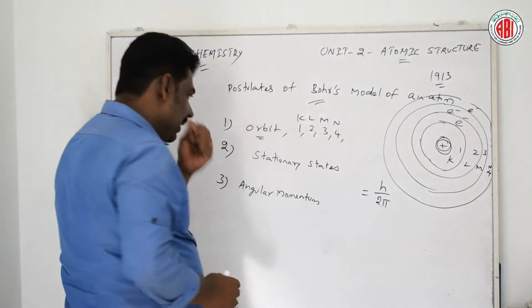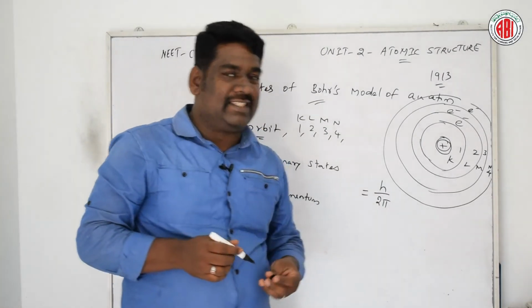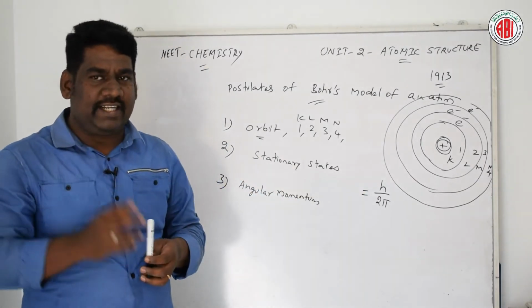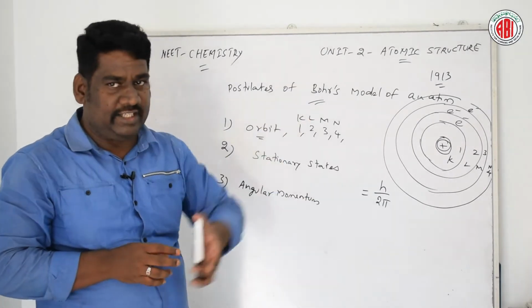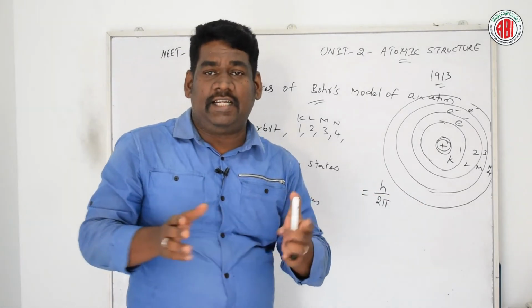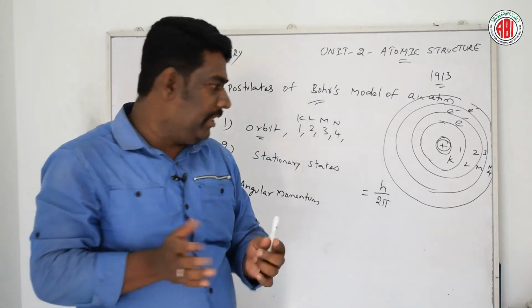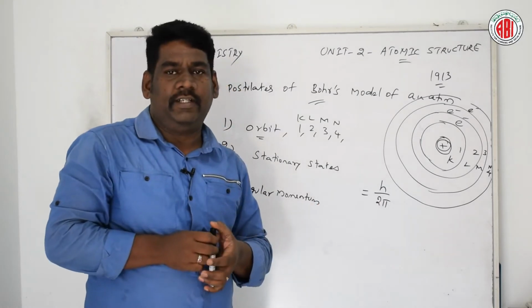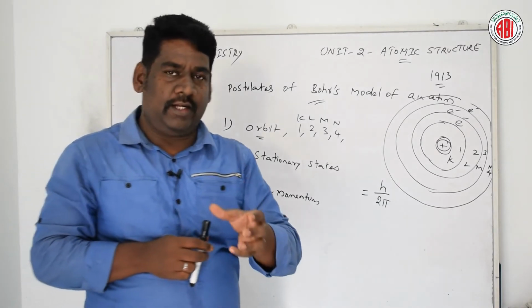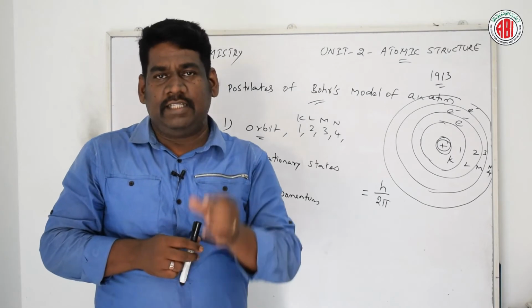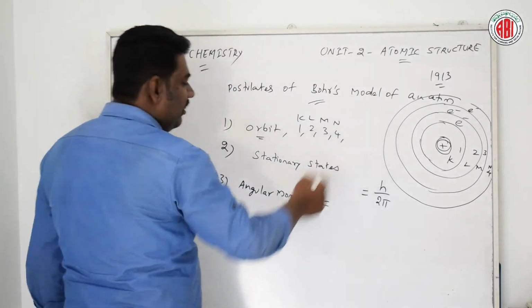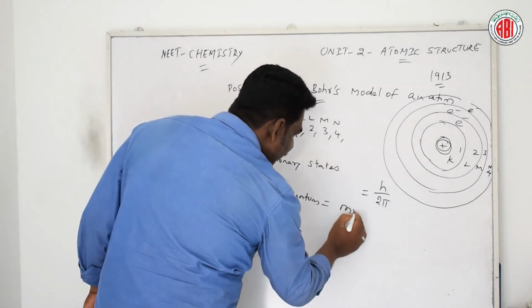What is the meaning of this h by 2 pi? h is nothing but Planck's constant. It has a certain value, as we discussed in the earlier chapter. Similarly, 2 pi relates to the electron revolving around a circular path. Here, the circular orbit has an angular momentum equal to mvr. The angular momentum of the electron in the circular path is equal to mvr.